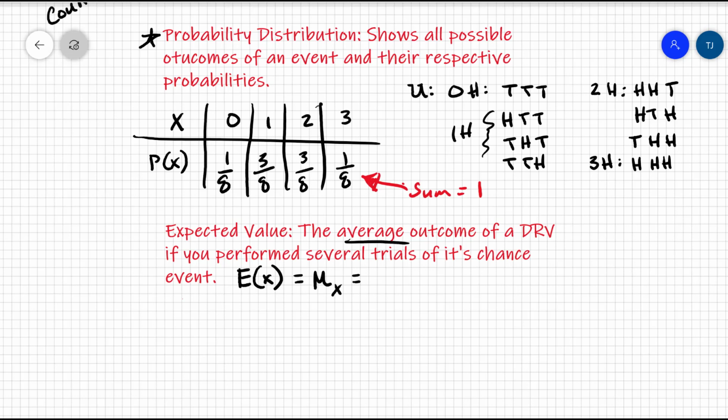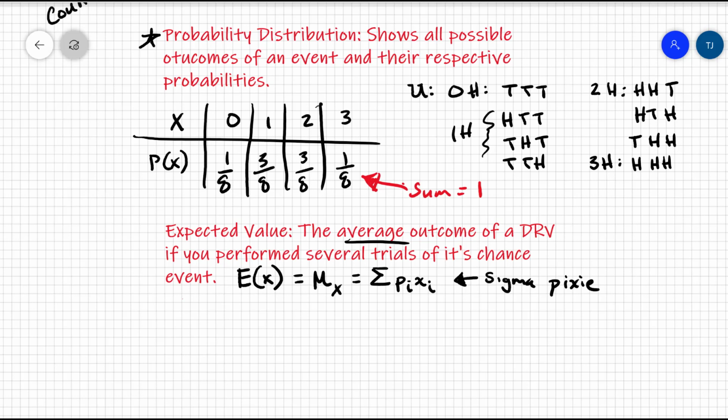Now, how do we calculate it? It's actually a pretty simple formula. It's the sum of all of the outcomes' probabilities times their respective values. Remember that summation notation is capital sigma. That's what the big E-looking thing is, and then P sub i times X sub i is their respective probabilities times their respective values of the outcomes, and to me that looks like Pixie. So I remember this formula pretty easily because it's the sigma Pixie formula.